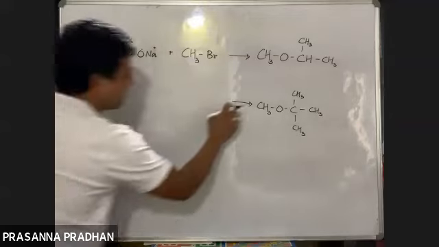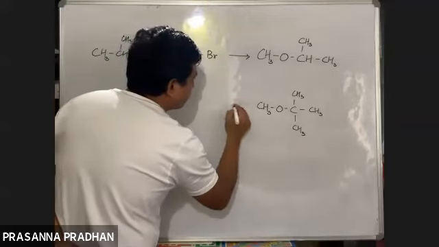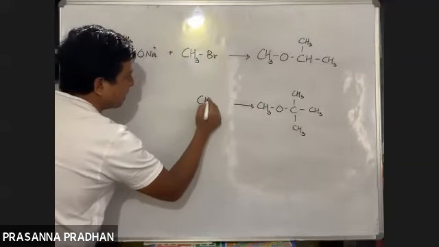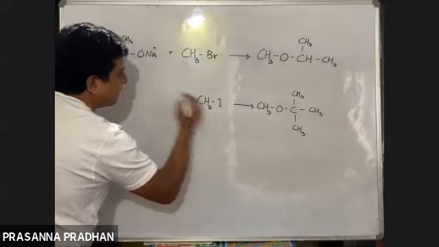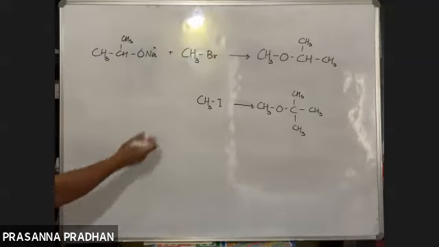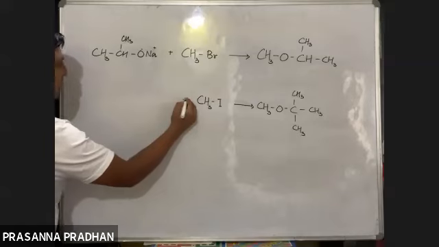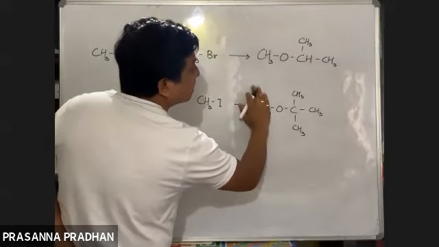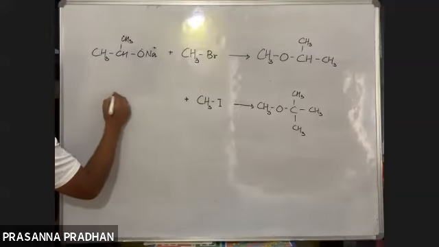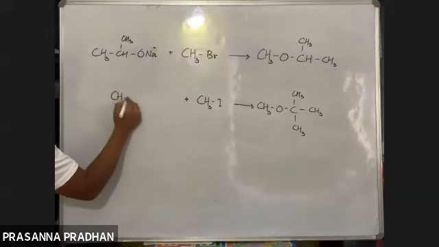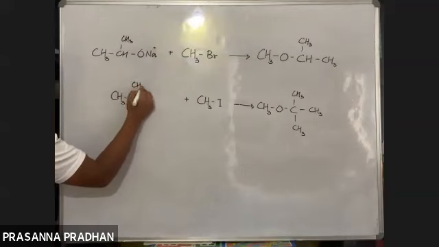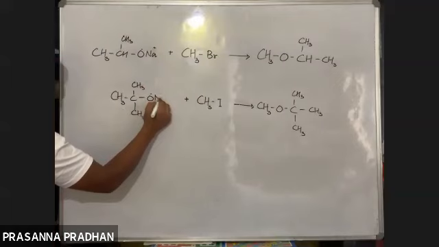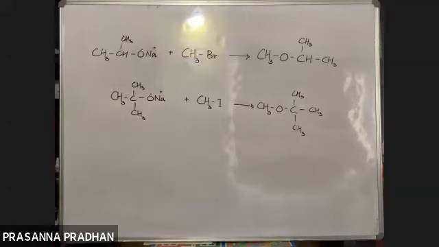Here again, which is the smaller alkyl group? The methyl group is the smaller alkyl group again. So the smaller alkyl group must come from an alkyl halide. Now I'm going to take methyl halide here. You can take methyl bromide, methyl chloride, whatever. The other alkyl group, the remaining part, must come from the alkoxide. So this is tertiary butoxide. So here I'm going to take tertiary butoxide like this. These are the correct choice of reagents.